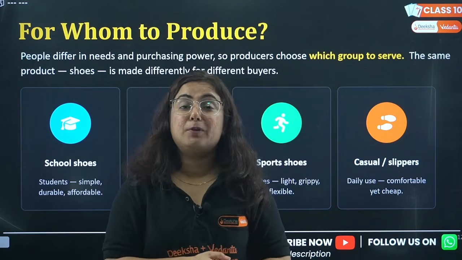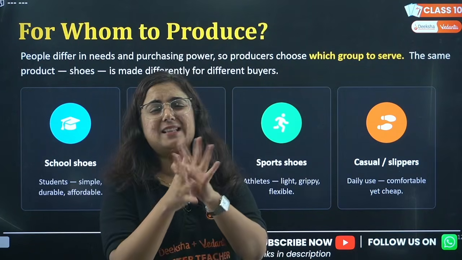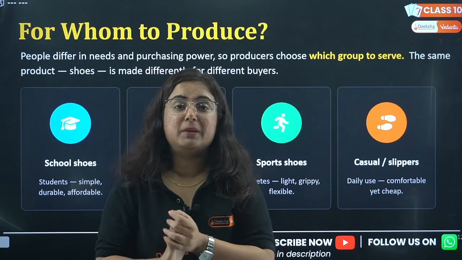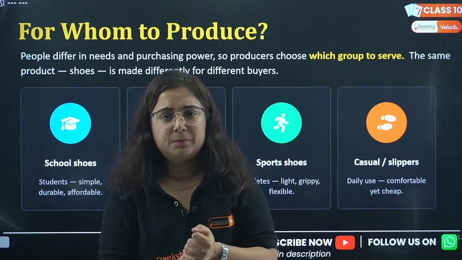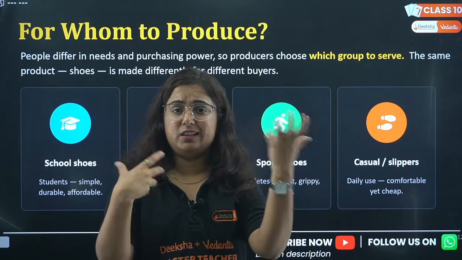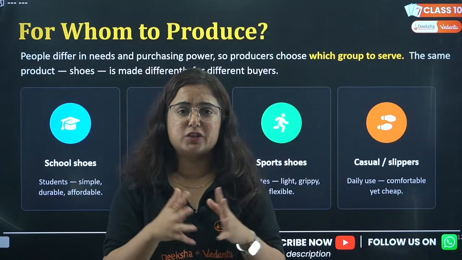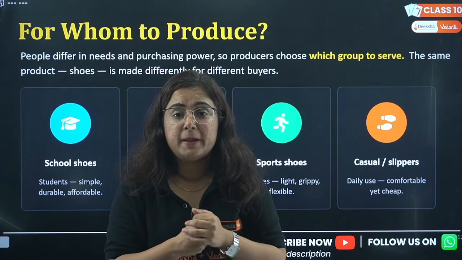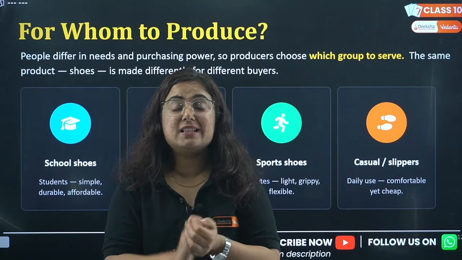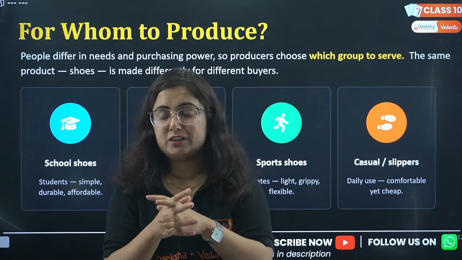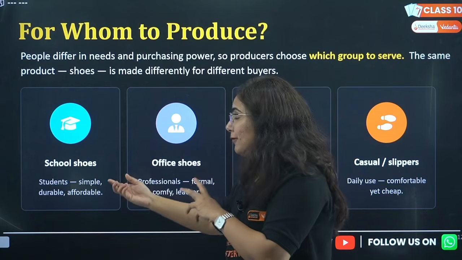Let's take the basic example of shoes. Like we know, beta, school shoes are so simple and not that expensive, while leather shoes and many other shoes are very expensive in the market. Why? Because school shoes are needed by everyone in the society. They are kept simple, durable and affordable.